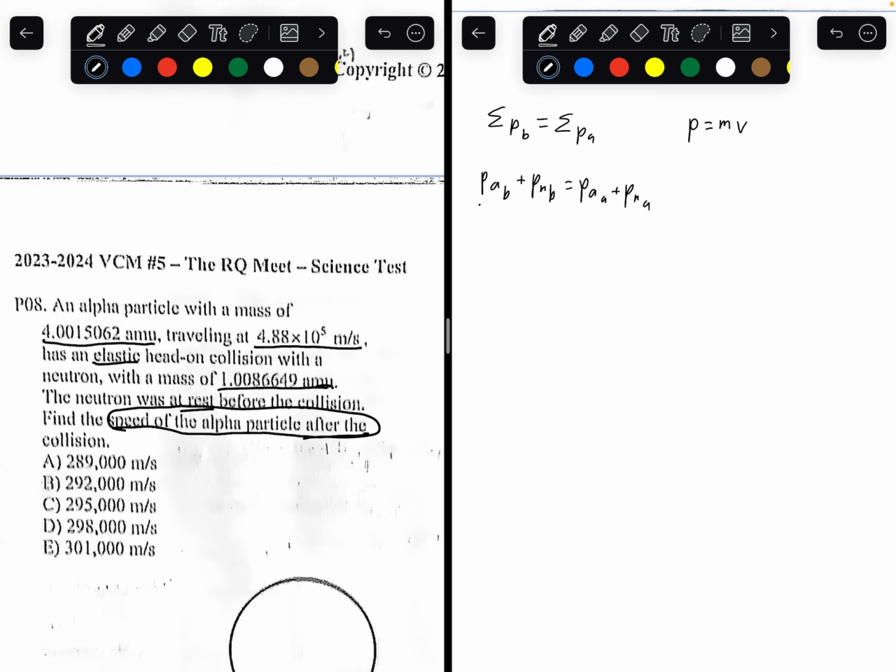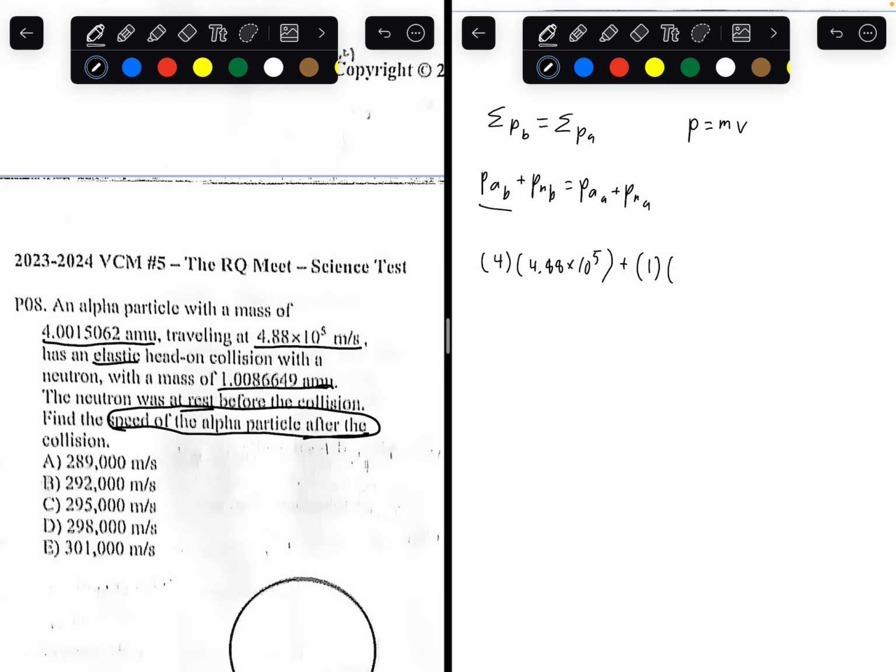What is the momentum of the alpha particle before the collision? So the mass of the alpha particle before the collision was 4. And normally mass is written in kilograms, but in this one case we can write AMU because everything is going to be written as AMU, so everything cancels out. So the mass of the alpha particle is 4. The velocity of the alpha particle is 4.88 times 10 to the 5th. That's the velocity before the collision. The mass of the neutron before the collision is going to be 1.